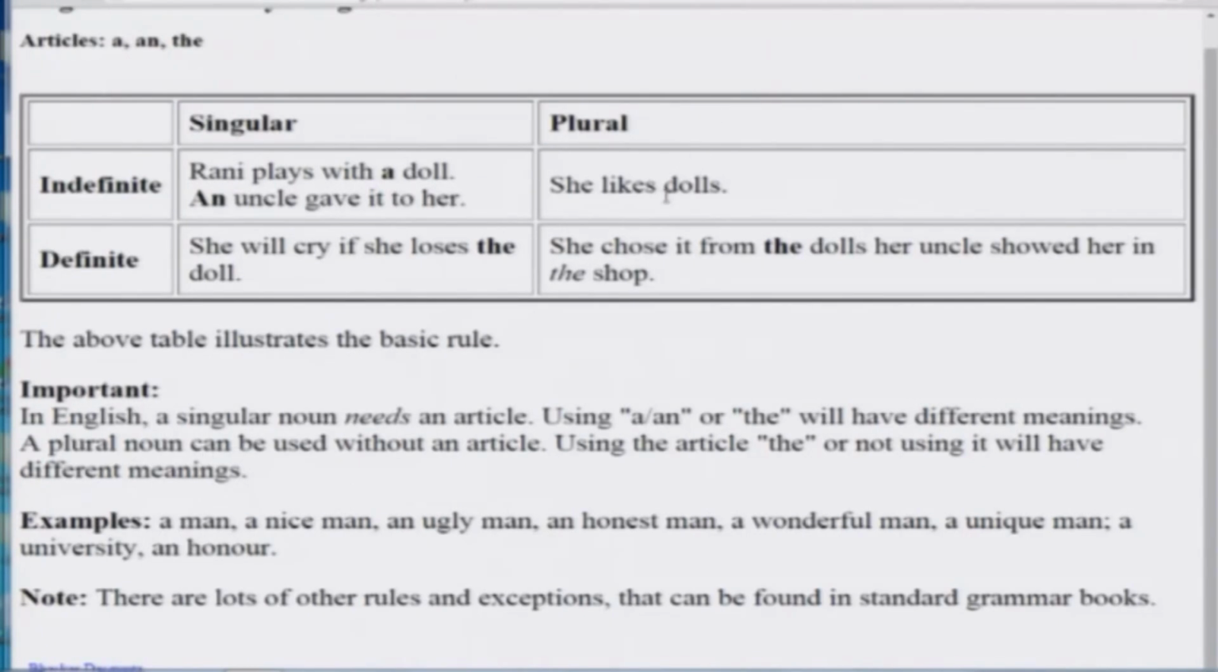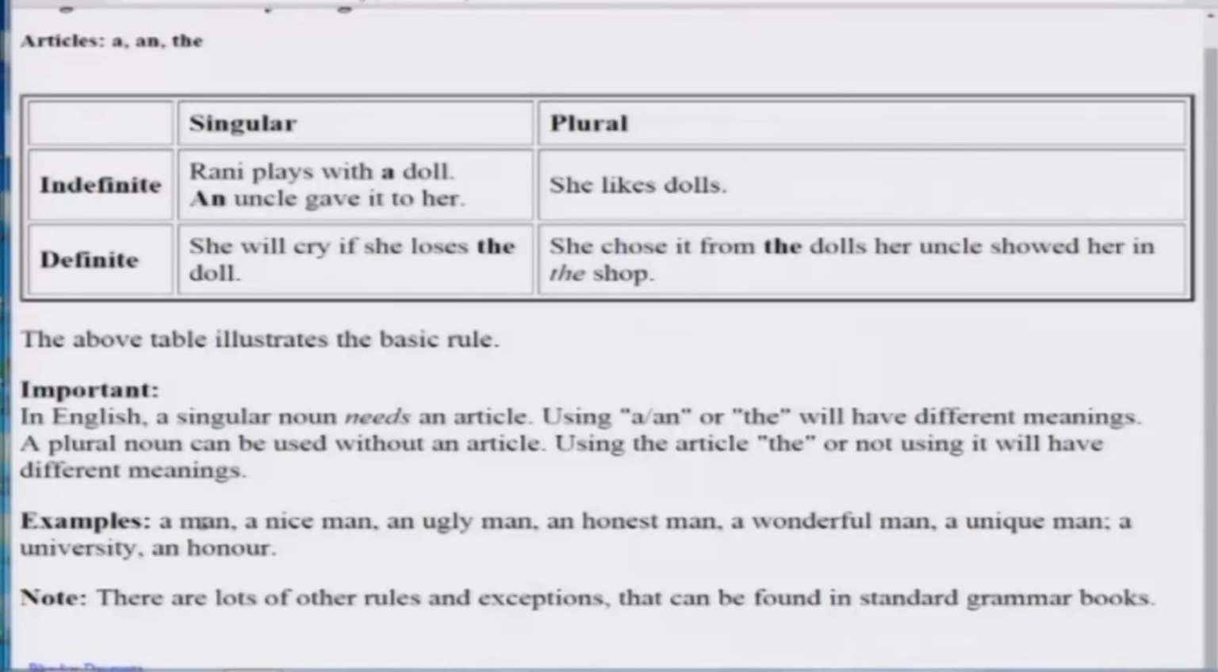She likes dolls. Okay. Now, whether to use the or not to use it, in the two cases the meanings will be slightly different. And sometimes it will be considered a mistake. If the identification is already there, if the context is already clear and you don't use the, then in some cases it may be a mistake. Okay.